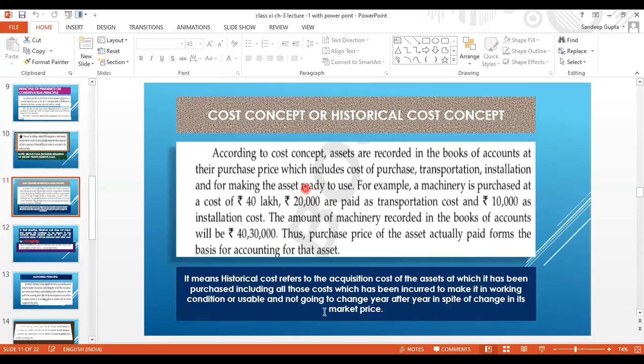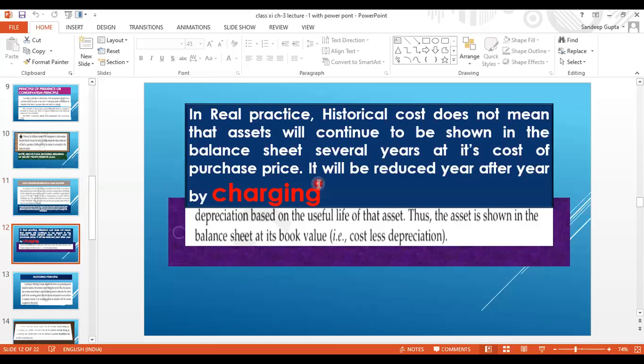So cost and less depreciation. Depreciation means the wear and tear value of the assets. When we continuously use a particular assets, due to continuous use, the value of asset goes down due to wear and tear or depreciation. This is called depreciation. So every year we need to record the fixed asset in the balance sheet cost less depreciation. This is also known as book value.